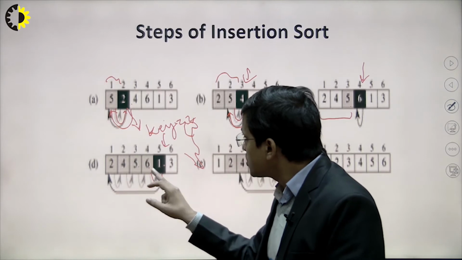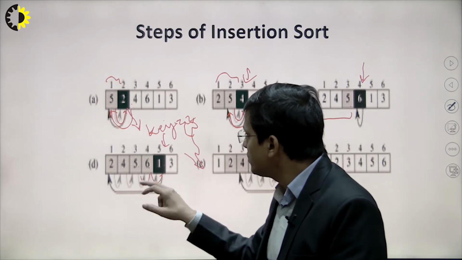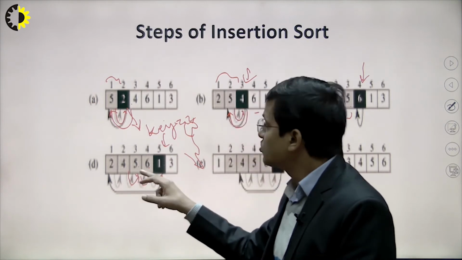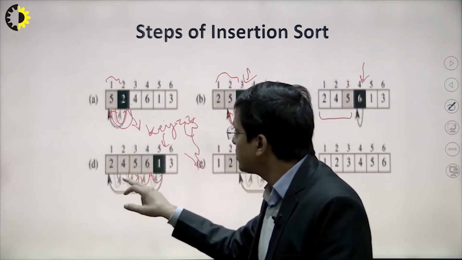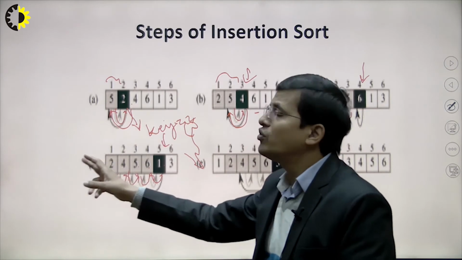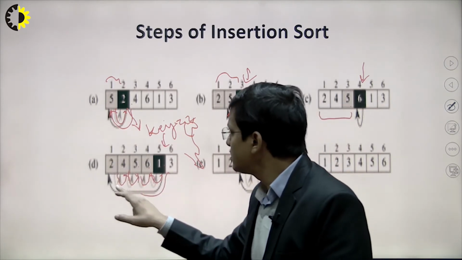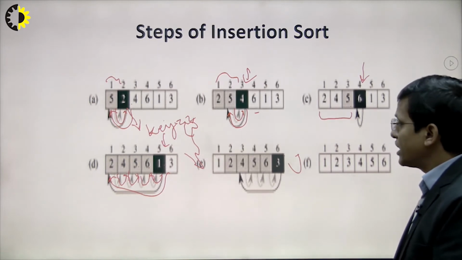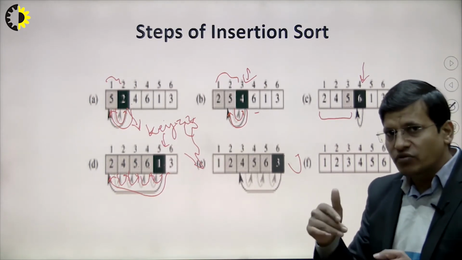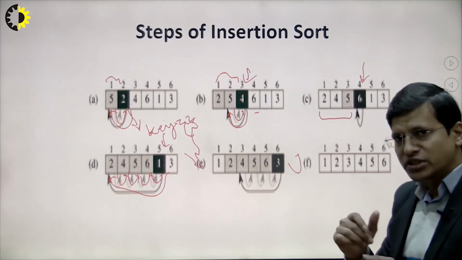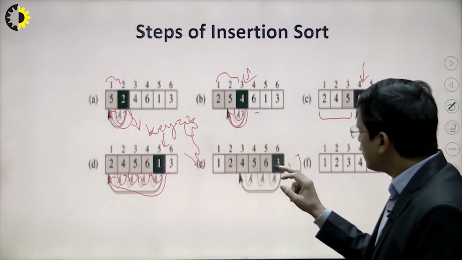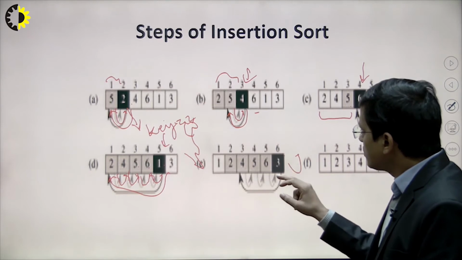Similarly, 5 is also greater than 1, so again we have to shift it one step forward. Similarly 4 is also greater than 1, we have to shift. 2 is also greater than 1, so we have to shift. And we don't have any element after that, so we just place the element in the proper location, right? So basically we are arranging these elements on the basis of shifting of cards, right?